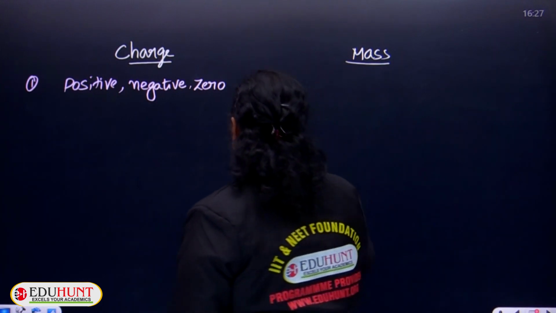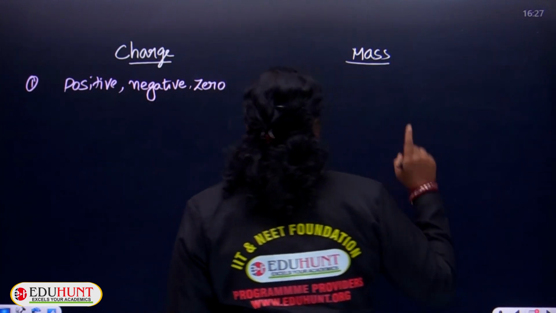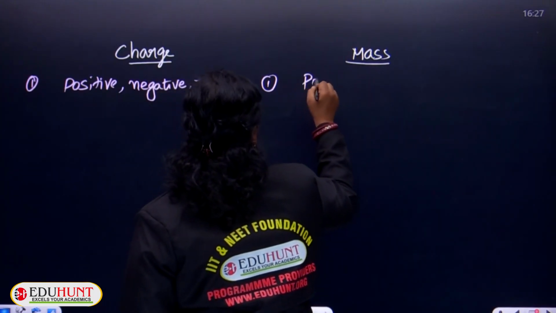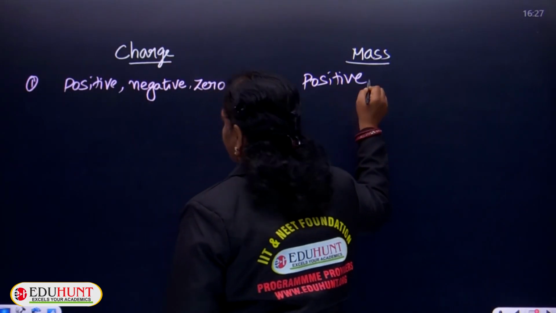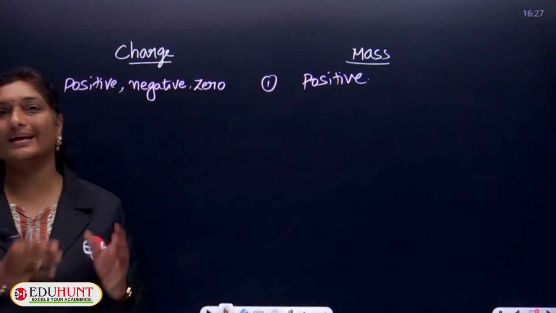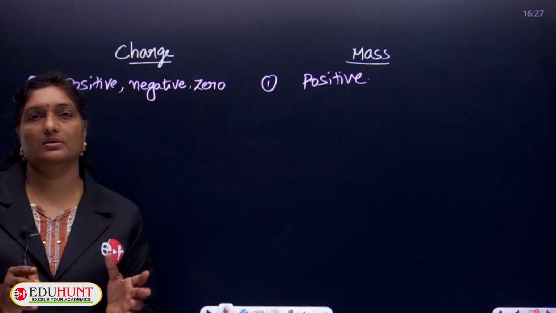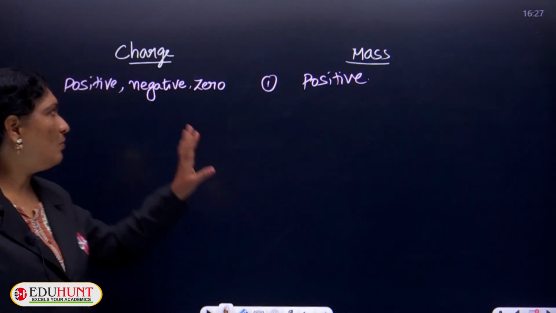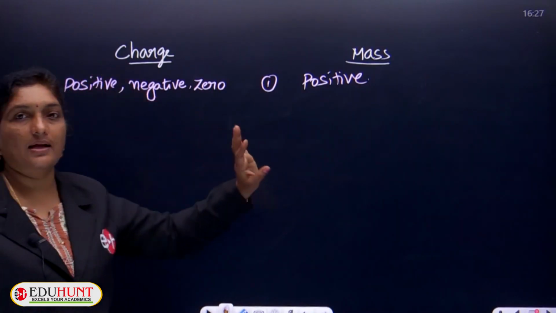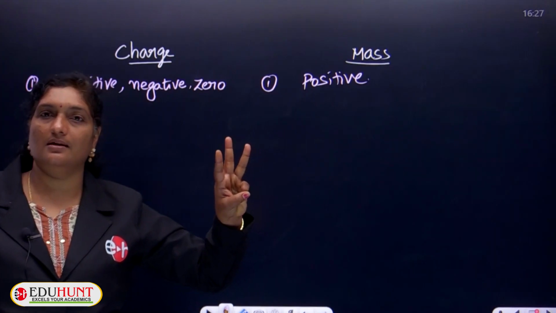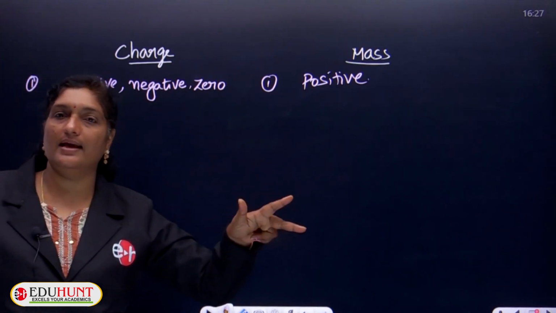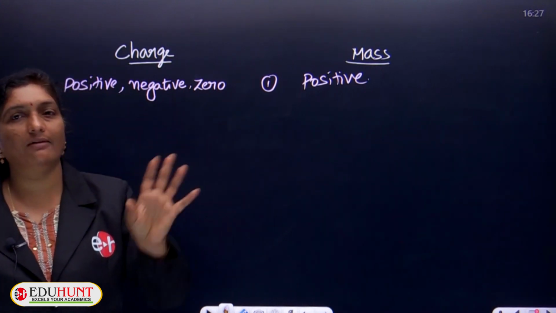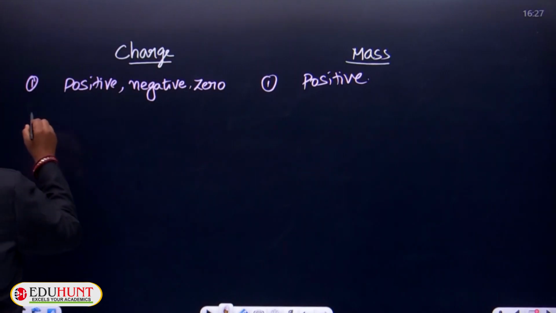Whereas if you compare the mass of a body, there is no positive, no negative, no zero. We have only positive mass. No negative or zero mass. A body existing means some positive amount, some value is there. There is no electron-like system over here. So, what we considered is types of charges. We have 3 types of charges in general, that is positive, negative as well as neutral, whereas for mass only one format is there, that is positive mass.